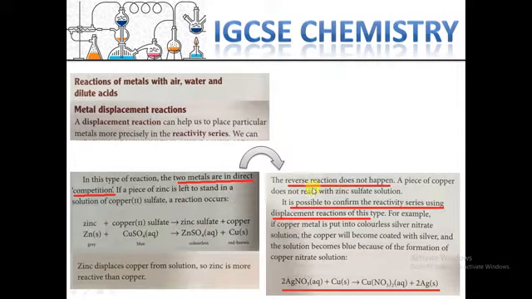So this is not a reverse reaction. We talked about the reverse reaction in previous lessons. So it is possible to confirm the reaction series using displacement reaction for this type. Okay, later, if we use this copper, which is in solid form, to extract silver, we can do that.